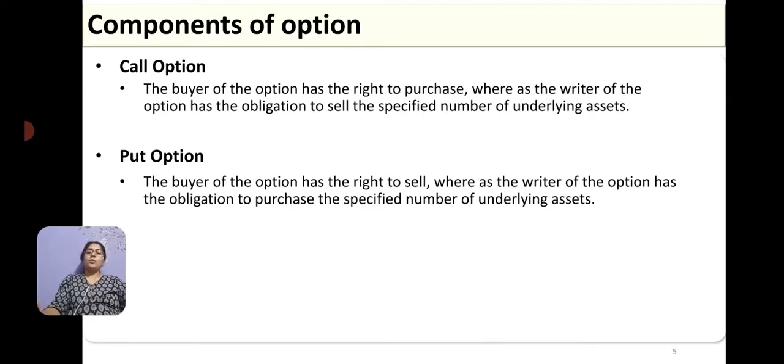So hope you got a clear idea about call option and put option. We have two parties, one is the buyer of the option, the other is the writer or seller of the option. If the buyer of the option has the right to buy, to purchase the commodity, then it is called a call option. If the buyer of the option has the right to sell a commodity, then it is called a put option.